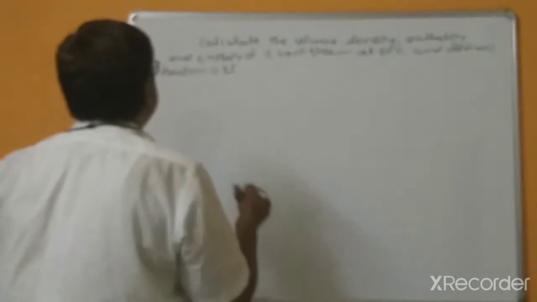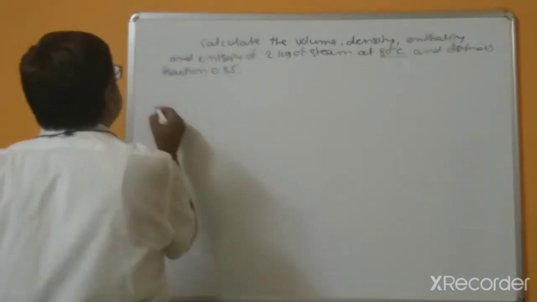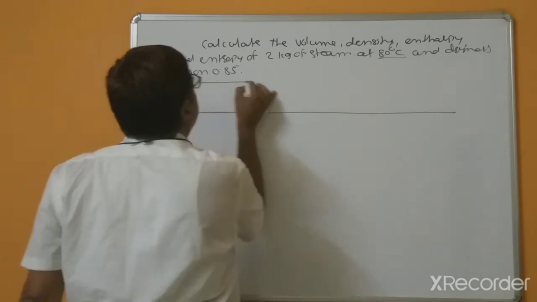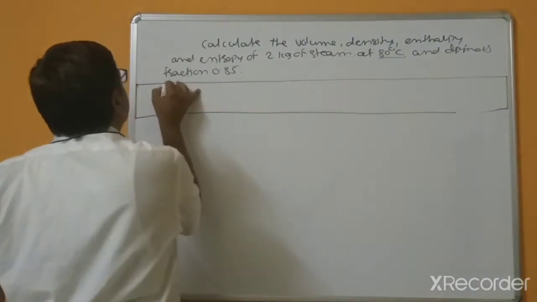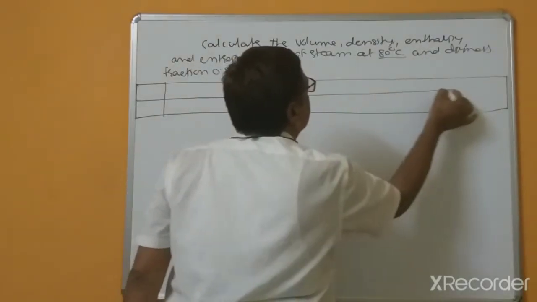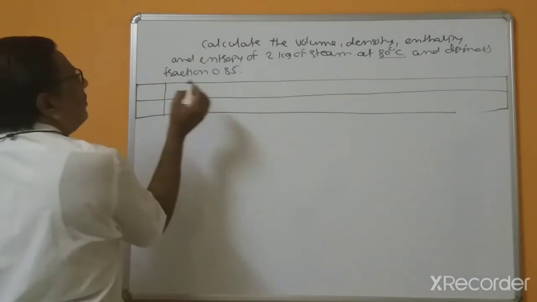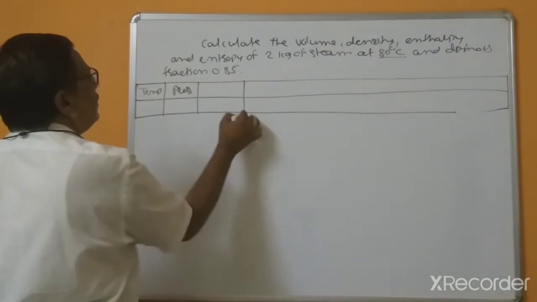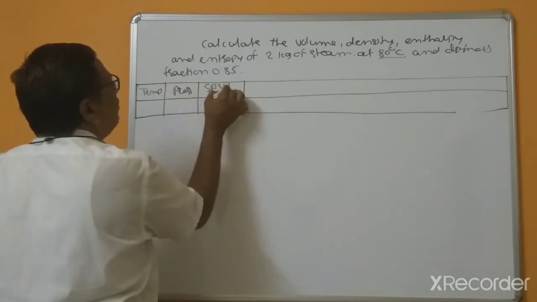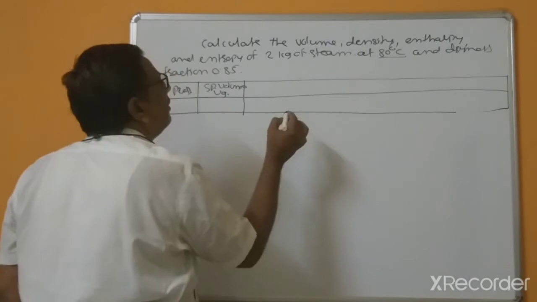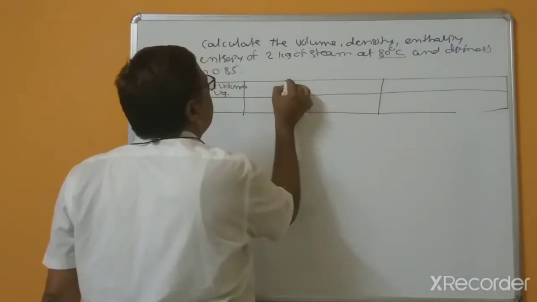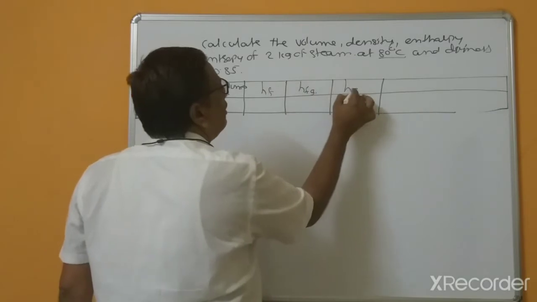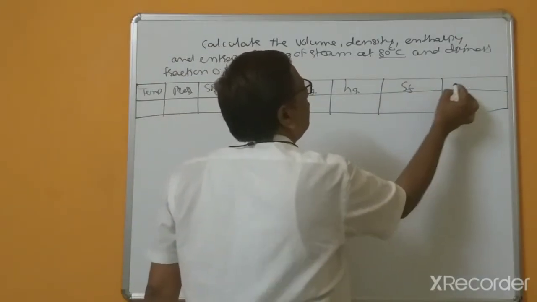That's why from steam tables I am extracting at 80 degrees centigrade: temperature, next pressure, specific volume, but I am extracting only Vg, and enthalpy, that is Hf, Hfg, Hg, and Sf, entropy, and Sg.